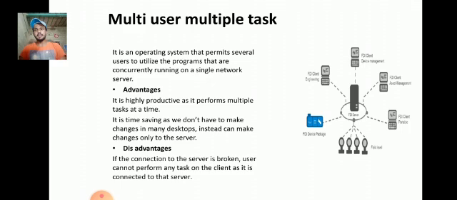It is time saving, as you do not have to make changes on many desktops; instead you can make changes only on the server. Disadvantage: if the connection to the server is broken, the user cannot perform any task on the client, as it is connected to that server.